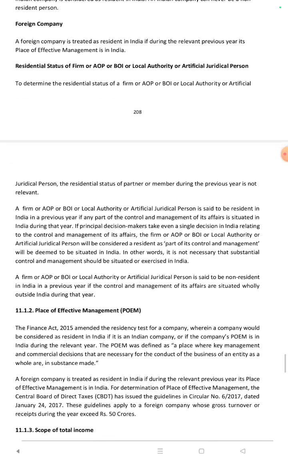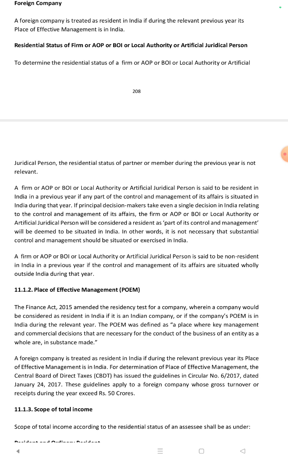Foreign company. A foreign company is treated as a resident in India if during the relevant previous year its place of effective management is in India.